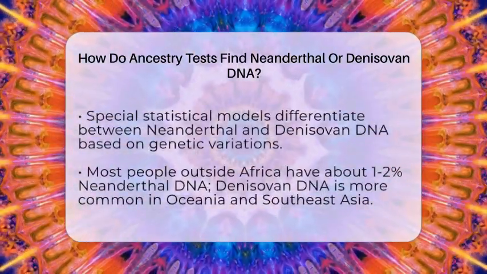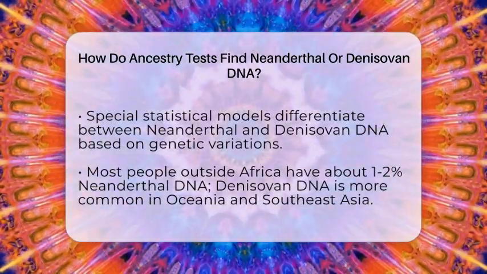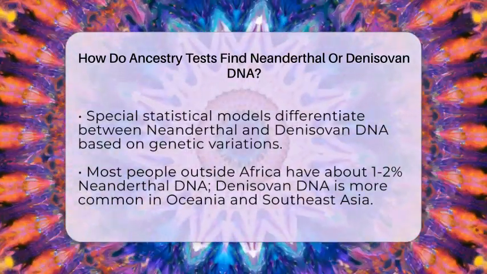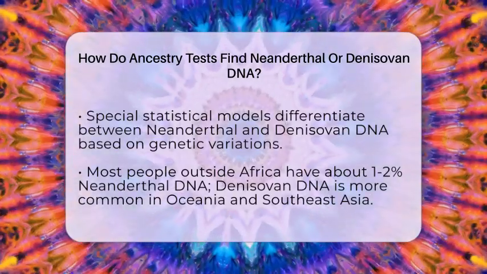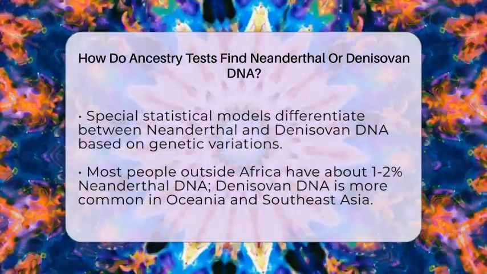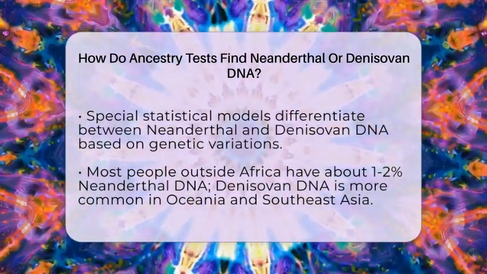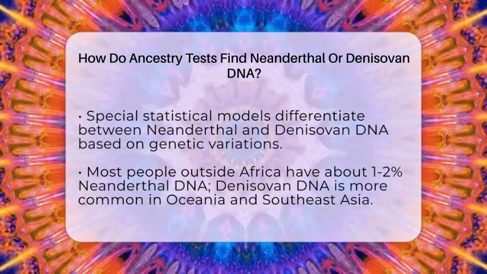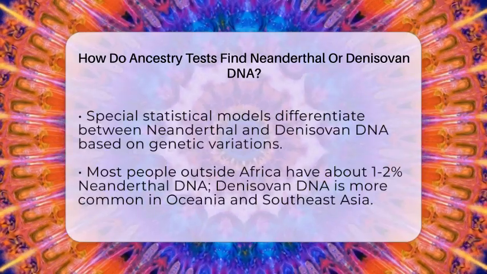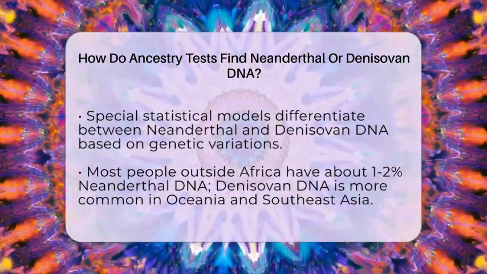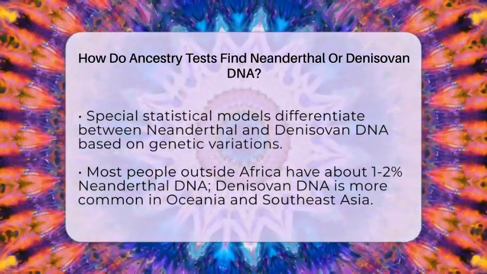Because Neanderthals and Denisovans are related but distinct groups, special statistical models are used to tell their DNA apart. These models can identify which parts of your genome come from Neanderthals and which come from Denisovans. Most people outside Africa have about 1 to 2% Neanderthal DNA. Denisovan DNA is less common but is found at higher levels in populations from Oceania and Southeast Asia. The test results show the number and specific locations of these ancient DNA segments in your genome. This helps you see how much of your ancestry comes from these ancient relatives.